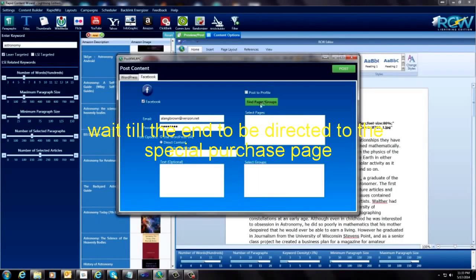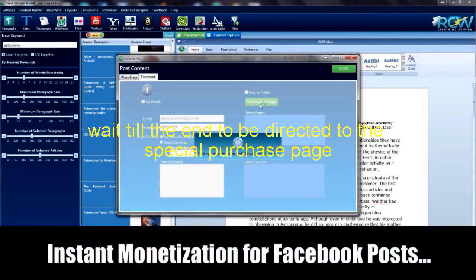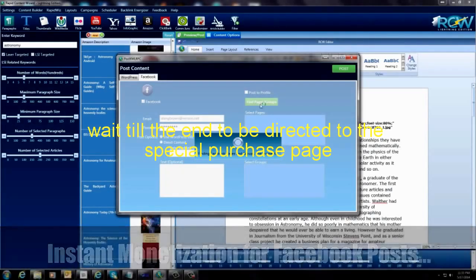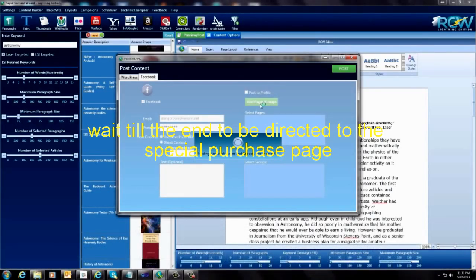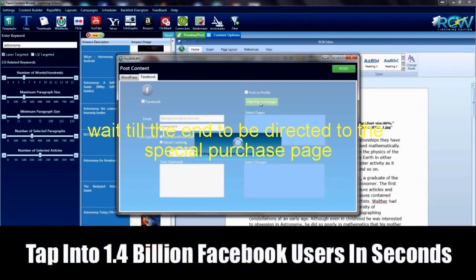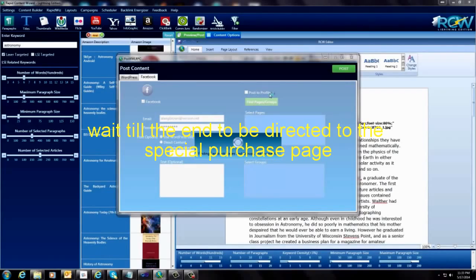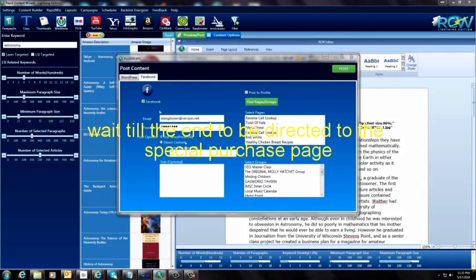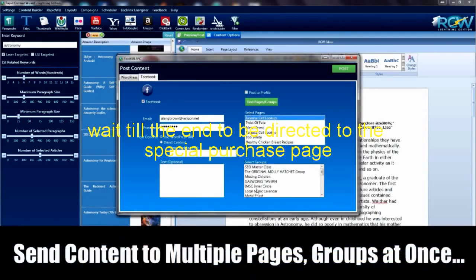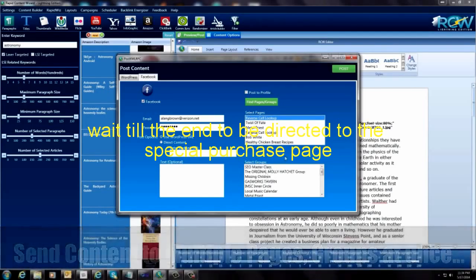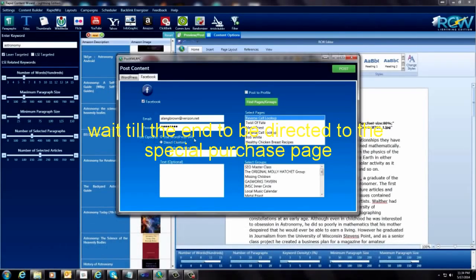So I'm going to click this button here, and this just takes a second. But you see how powerful this is? I mean, you can get all this stuff with a click of a button. And nothing's fancy. It just comes up with what you need here, and then you'll be able to select either the page or the group that you want, and it just goes out and posts it for you on Facebook. And I'm going to show you what that looks like too here in a minute when it's done. So right here I've got a page. I'm going to select this one right here. I'm not going to select a group right now. I'm just going to leave that the way it is. We have the option to use the WordPress URL, or we can post just direct content to it.